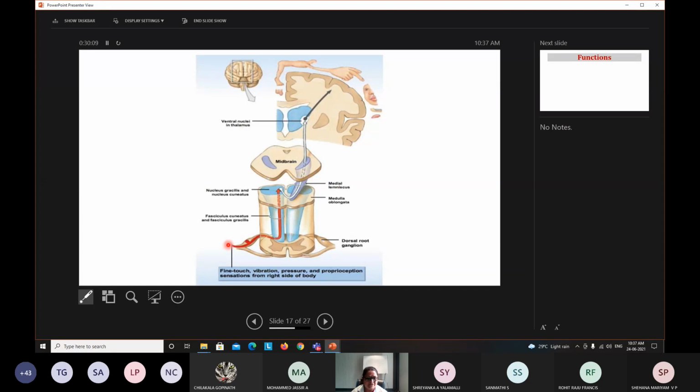Now, the information from the receptor goes in the first order neuron to the nucleus gracilis and cuneatus in the medulla oblongata. From there, the second order neuron crosses immediately to the opposite side, ascends as the medial lemniscus system and ends in the ventral posterior lateral nucleus of the thalamus. From there, the third order neuron goes to the somatosensory area of the cerebral cortex. This is the origin, course and termination of the dorsal column tract.